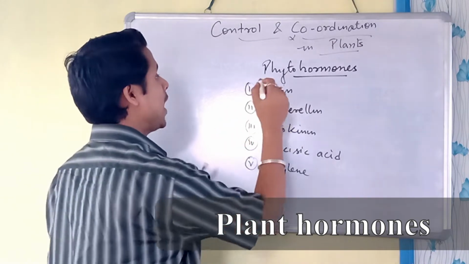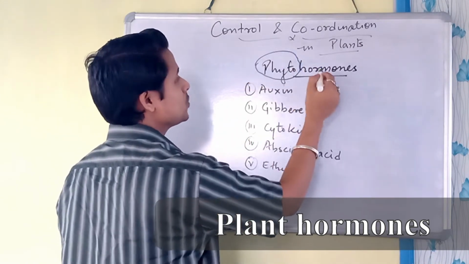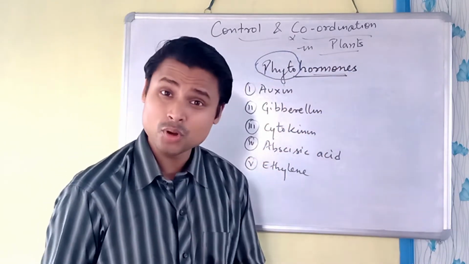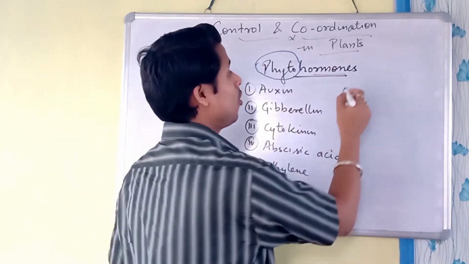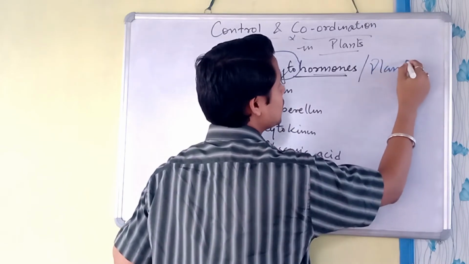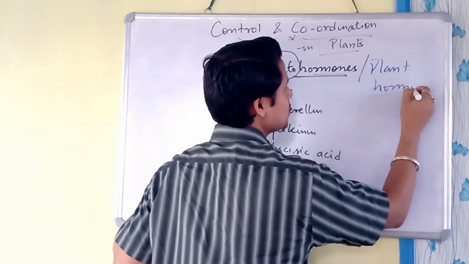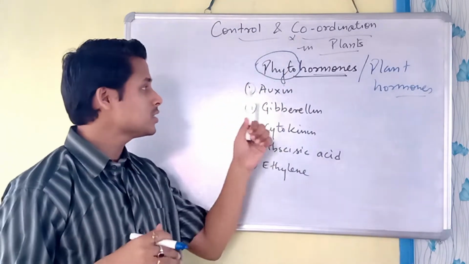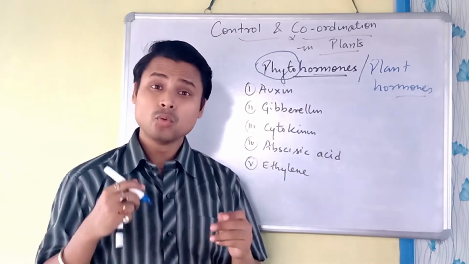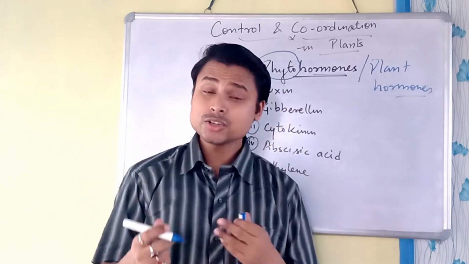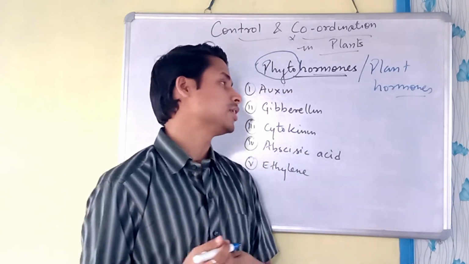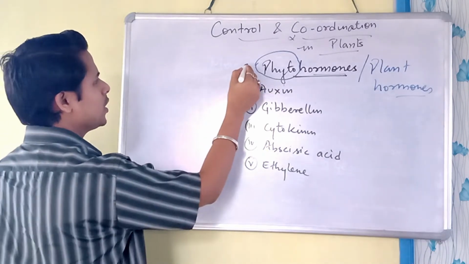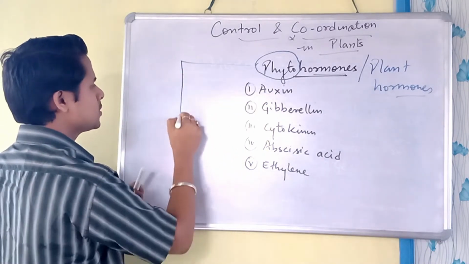Phyto means plant, and hormones, we know, are chemical messengers. So the plant which releases the hormone, we call it a phytohormone, or we can also say plant hormones. Like in animals, in plants also these hormones work for control and coordination. Yes, control and coordination. These plant hormones are divided into two categories.